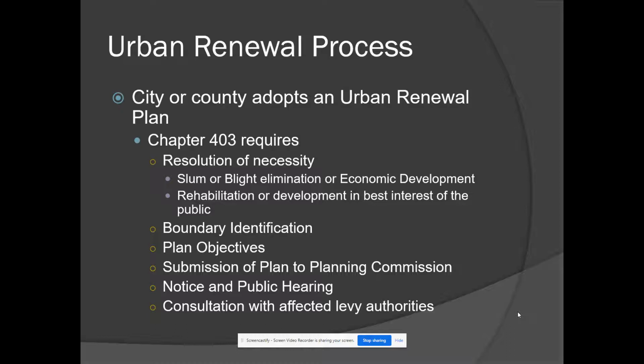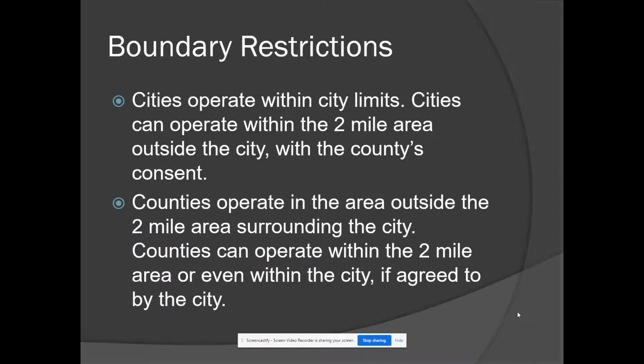The plan is going to identify boundaries. It's going to identify plan objectives and projects. And then the submission of the plan is required to a planning commission if the local government body has a planning commission. They have to have notice and public hearing, and they also have to have a consultation with the affected levy authorities. Consultation is simply that. It's a meeting in which the parties would get together and have an explanation and answer questions regarding the urban renewal plan and process.